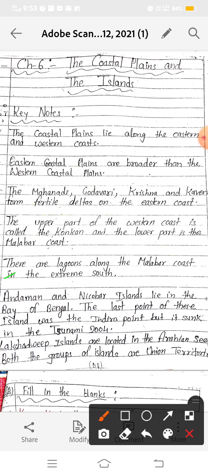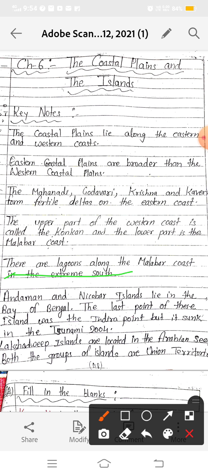What are lagoons? A large number of lagoons are found in the extreme south, in the Malabar coast, because the Malabar coast comes in the extreme south of India. Lagoons are parts of the sea water cut off by rocks and sand.